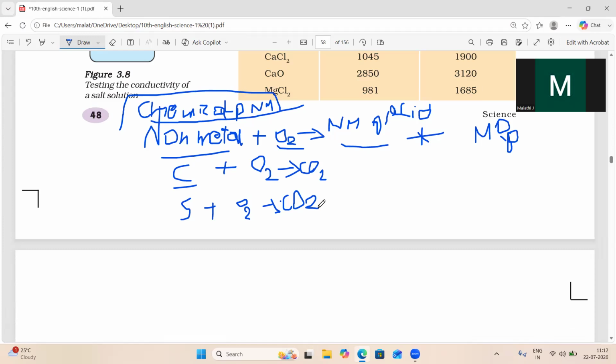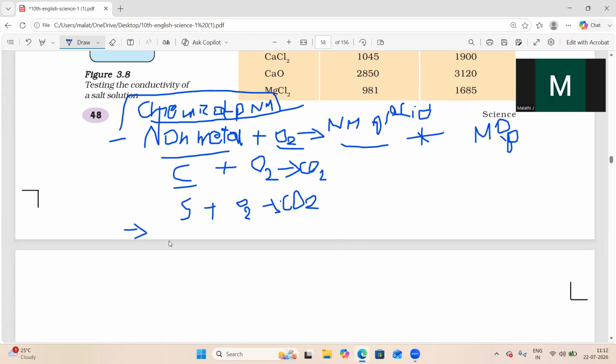These non-metallic oxides can dissolve in water. Another property: non-metals do not react with water. One property is that when a non-metal reacts with oxygen, you will get a non-metallic oxide.